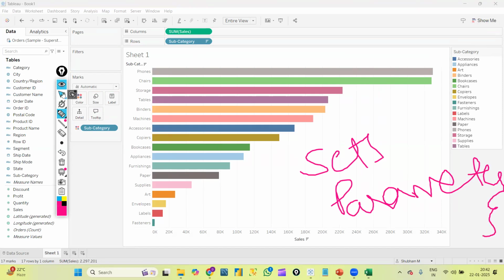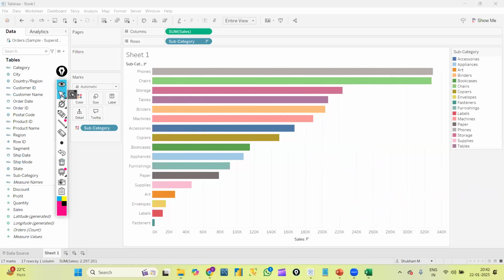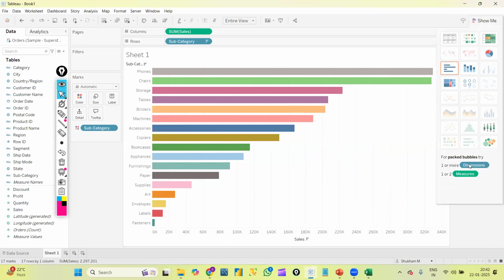Okay, like that we have so many concepts. Going forward we will learn each of them. Okay, and let's create another graph. Not only these inbuilt graphs, actually we have so many advanced graphs. We need to follow some steps to create those advanced graphs. All those things also we will learn going forward.